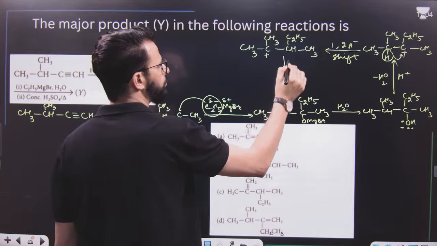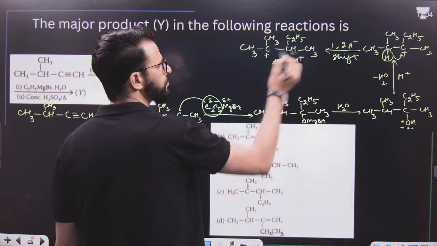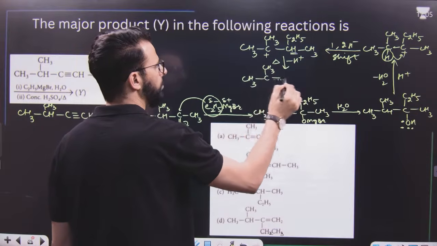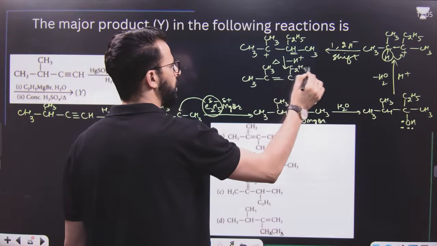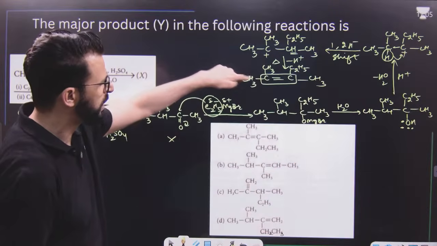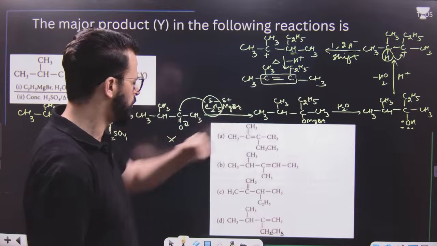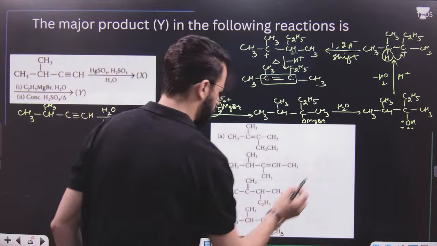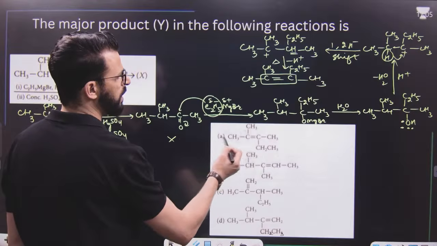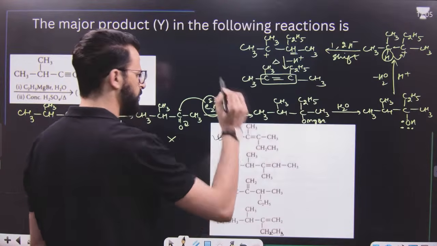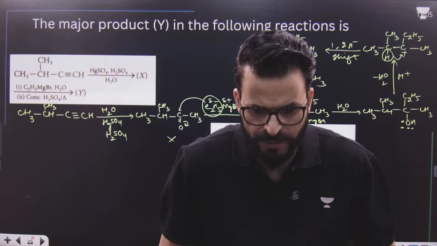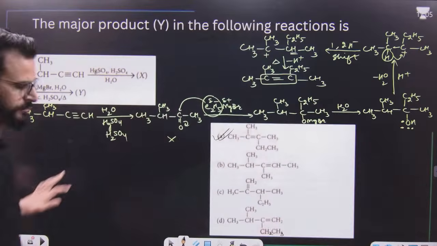Finally, dear students, H positive will be lost because of heat. There will be a double bond between them. So it is CH3, CH3 double bond C, C2H5 and CH3. That means there is a double bond between carbon and carbon. To one carbon, there are two methyl groups. To another carbon, there is one methyl and one ethyl. Now, which option is the right answer? Double bond with methyl, methyl, and methyl and ethyl. It is option number A, dear students. Am I clear till now?